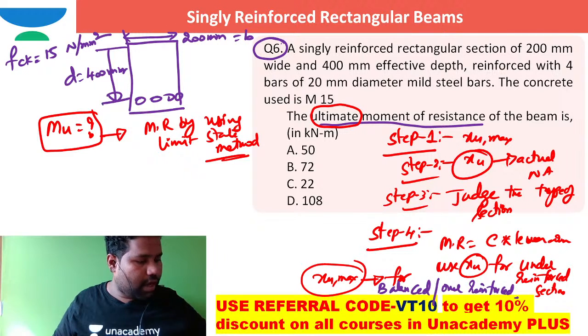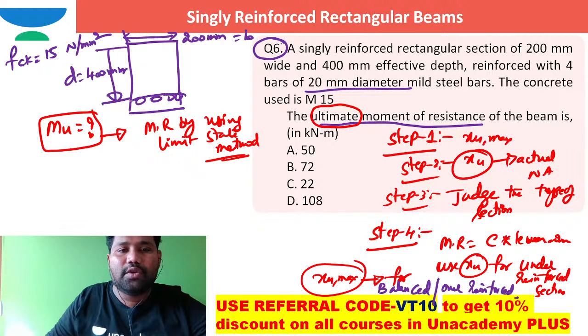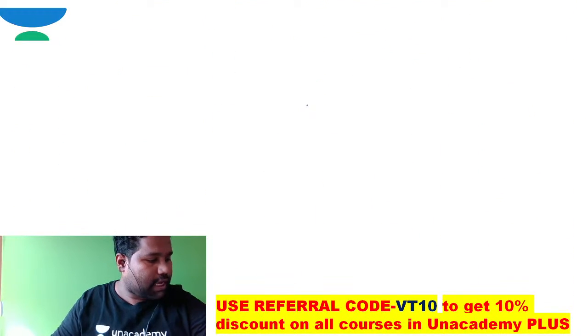So I'm going to work out this problem, and here the bars are 20 millimeter dia mild steel bars. You can see these are 20 millimeter dia mild steel bars. So shall I work out this answer here?